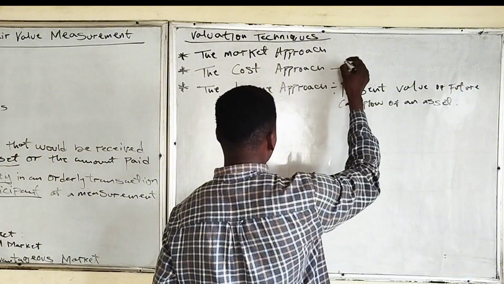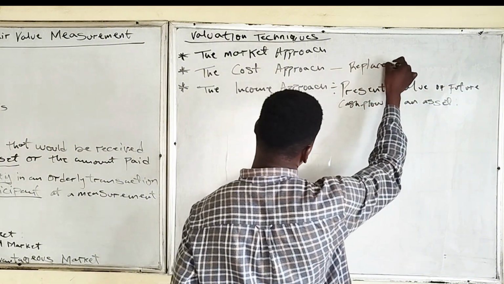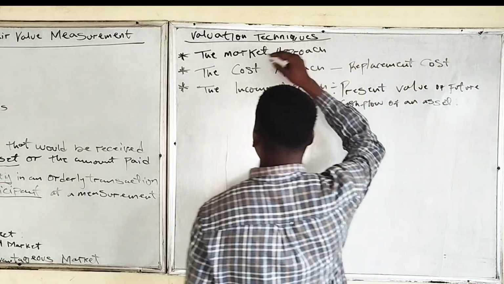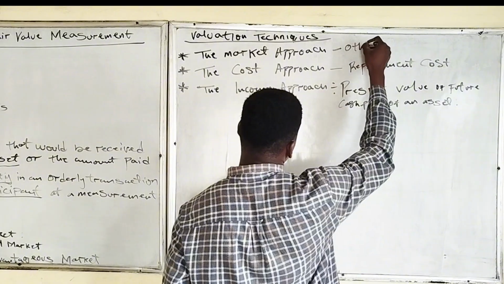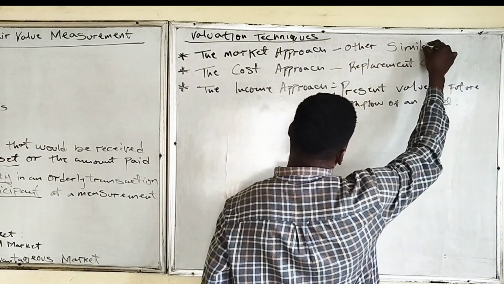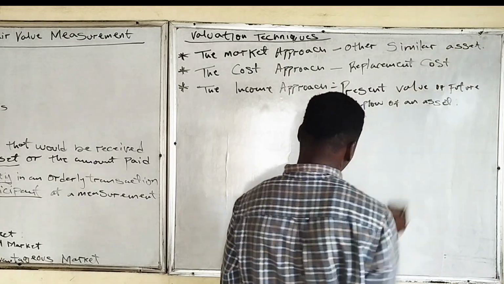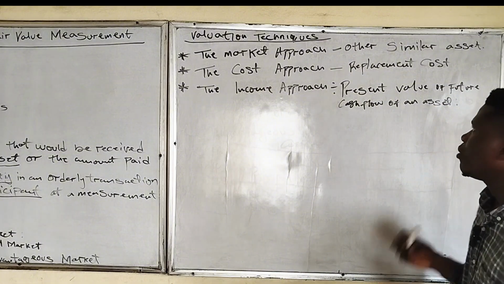The cost approach deals with the replacement cost, while the market approach deals with other similar assets to judge our assets. So the price of other similar assets becomes the fair value of our assets.